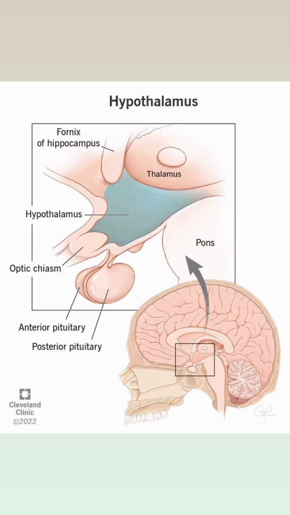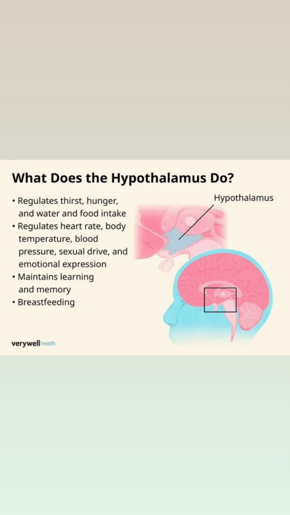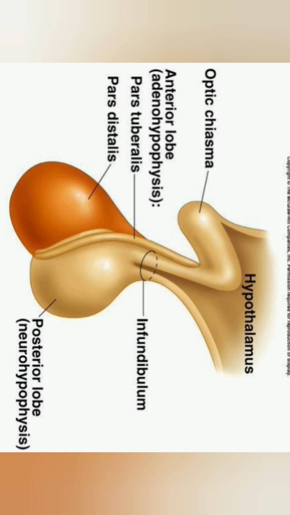Let us discuss the hypothalamus. It forms the basal part of the diencephalon and is ectodermal in origin. It is the connection between the nervous system and the endocrine system. The hypothalamus and pituitary gland are connected to each other by the infundibulum. The pituitary has two portions, anterior pituitary and posterior pituitary. The anterior pituitary is also known as adenohypophysis and the posterior pituitary as neurohypophysis. Because the hypothalamus is part of the nervous system, it has a lot of neurons also. But some neurons have been modified and started secreting something, so these are known as neurosecretory cells.